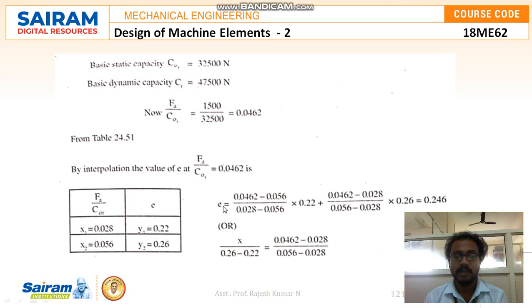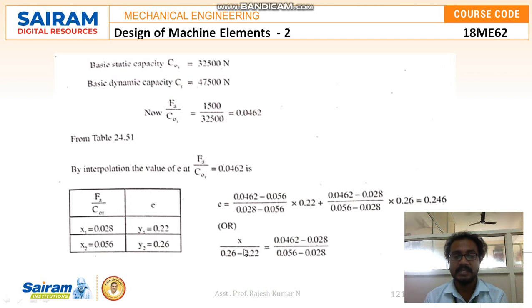is e equal to (0.0462 minus 0.056) divided by (0.028 minus 0.056) into 0.22, plus (0.0462 minus 0.028) divided by (0.056 minus 0.028) into 0.26, which is equal to 0.246.